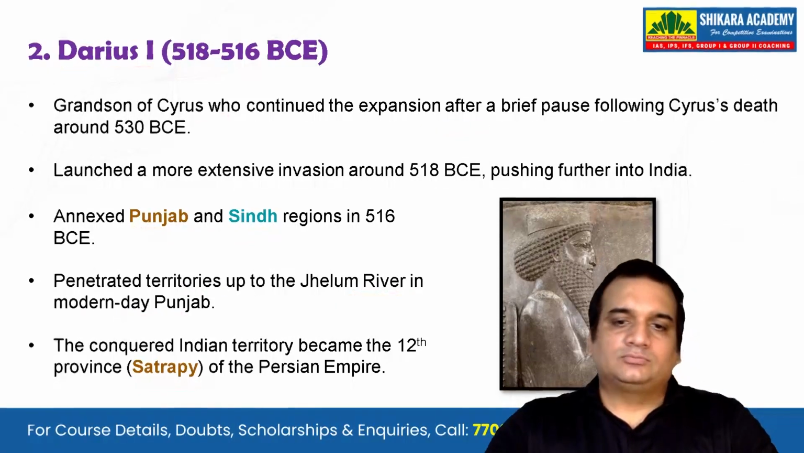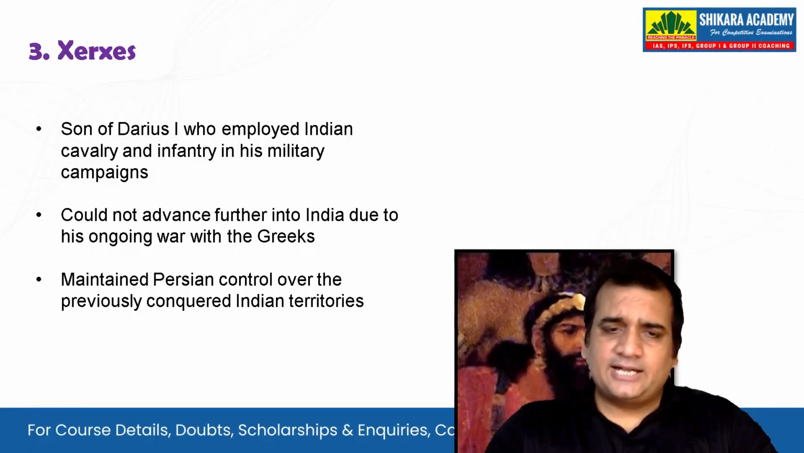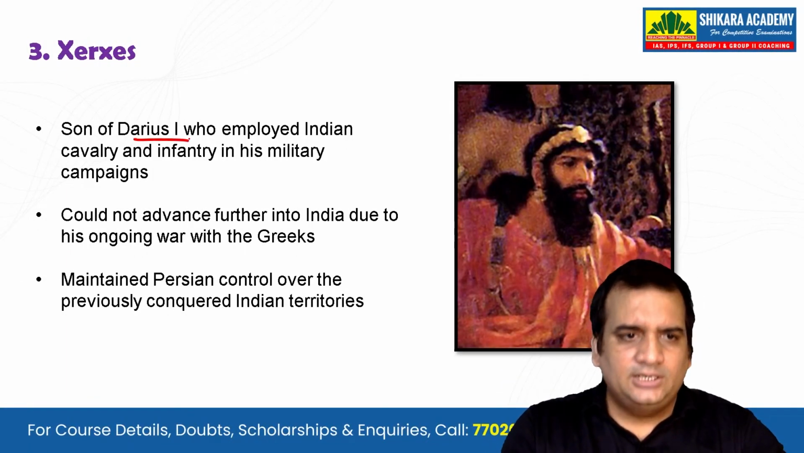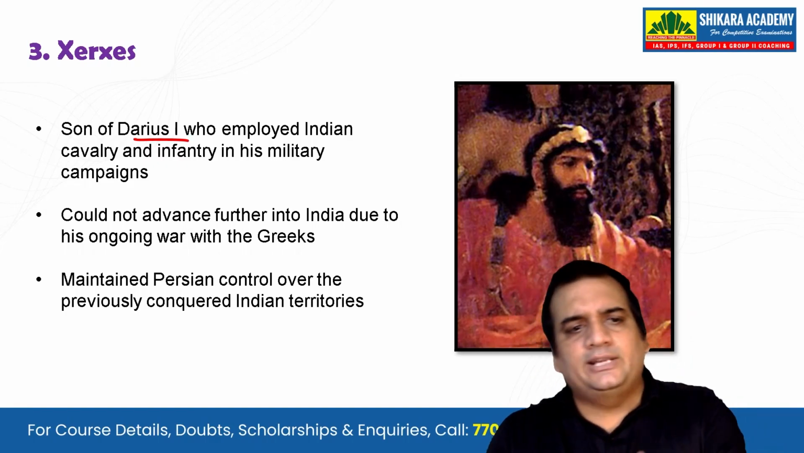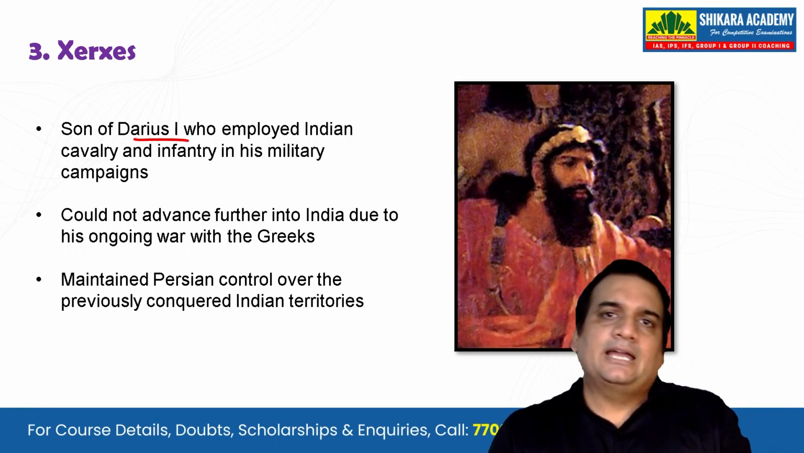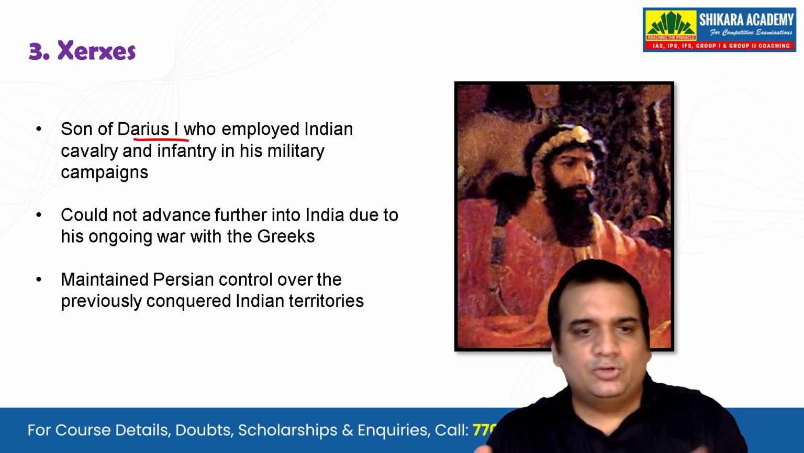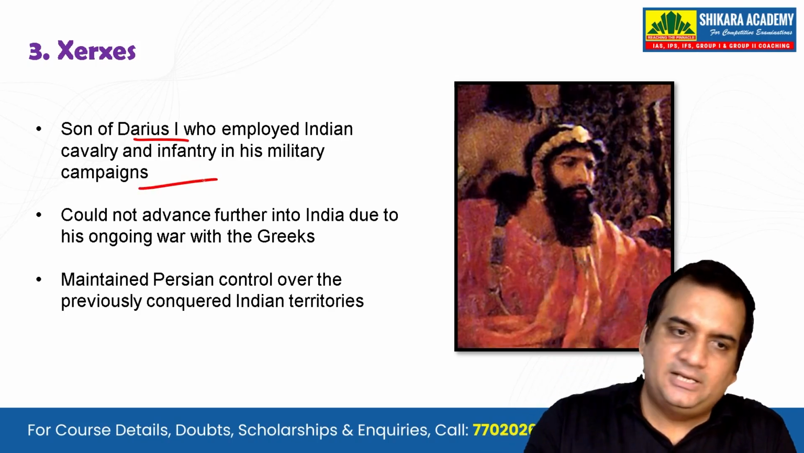Okay, now next ruler that we know is Xerxes. This Xerxes was the son of Darius I. He will employ Indian cavalry and Indian infantry. Okay, infantry means those who are walking. Okay, and the cavalry means the horses. With the horses they are in their military campaign.